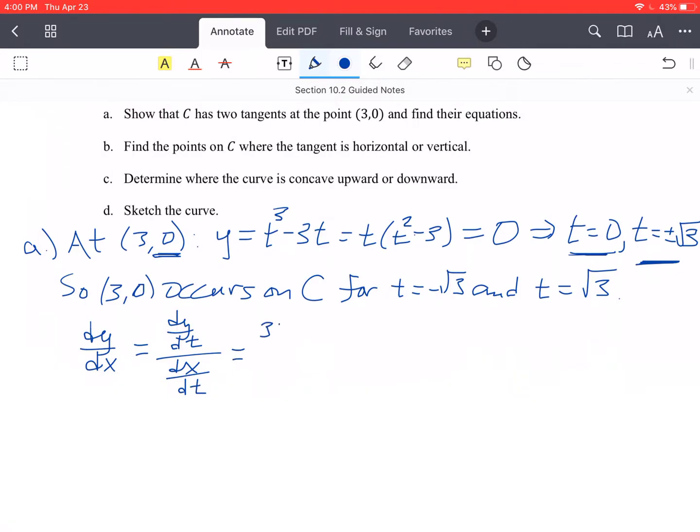So that's going to be 3t squared minus 3, and then derivative of x with respect to t is 2t. You can pull out common factor of 3. I'm just going to get the 3 halves out to the front here. That leaves you with t squared over t, which is t, minus 1 over t, like that. So this formula here is going to give us slope of the tangent.